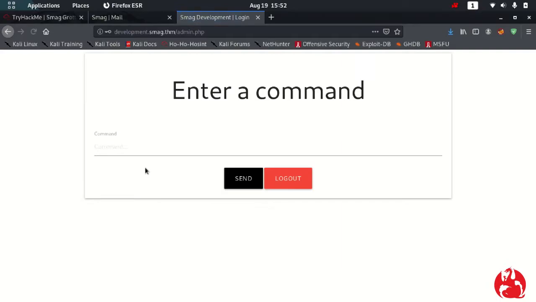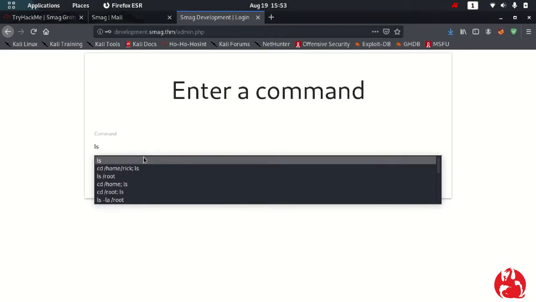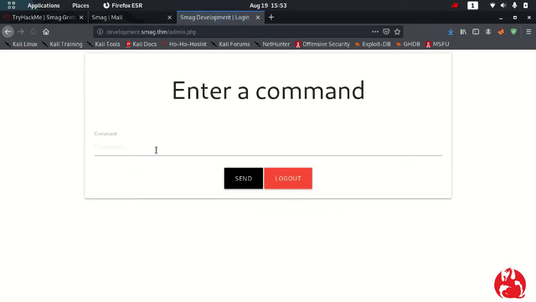Let's log in, and yes, we got inside, and you can see that I can enter any command over here. Whatever command I enter, I cannot see what is happening, but I am sure that a command is working over here.